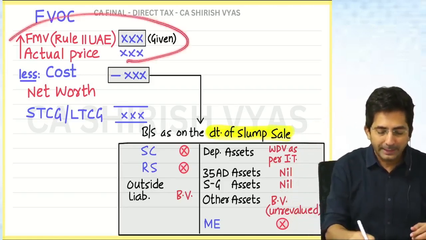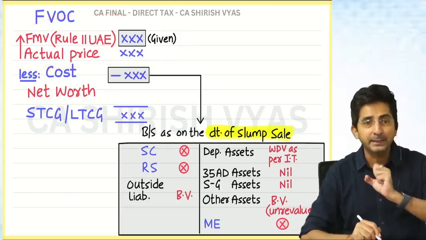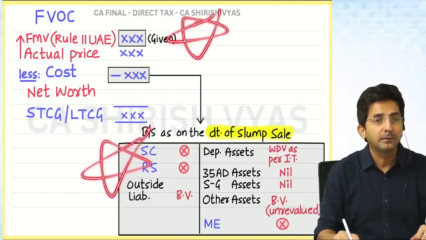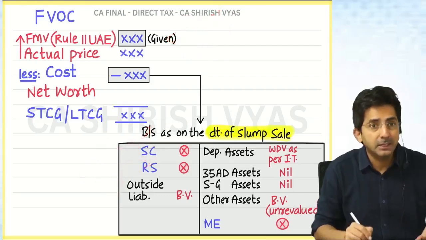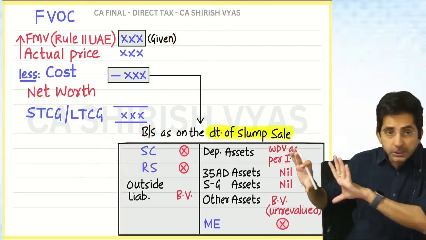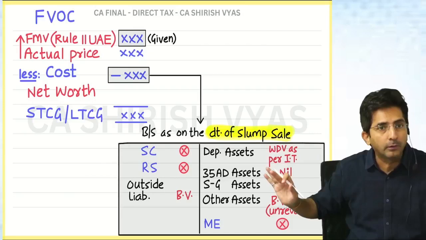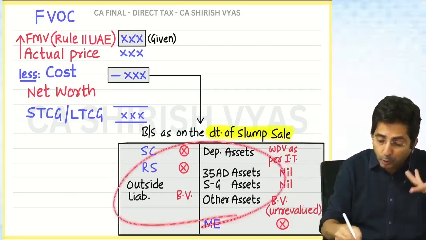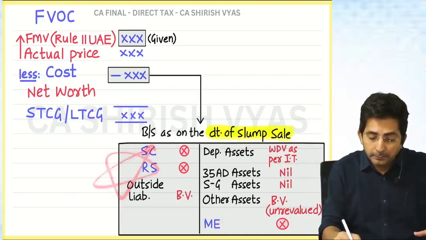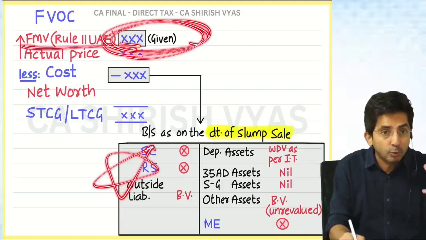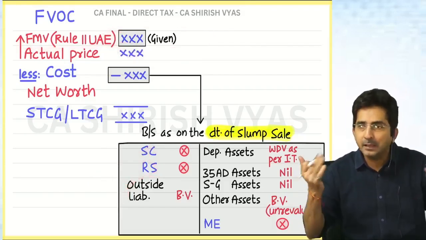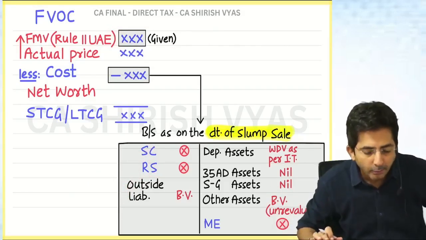So actually at Inter level, this is not a tension. But in my final CA batch, you know what I say? This is tension number 1. This is tension number 2. In the sums, what is tension number 2? Net worth. This is also a typical calculation. Although I have made it crystal clear, after this you will never find it wrong. But people find this also complicated. So this is one important working which is there in CA Inter. But this is one more working which is actually challenging. But for final CA students, it will be given ready-made. So that's it. Slump sale is over.